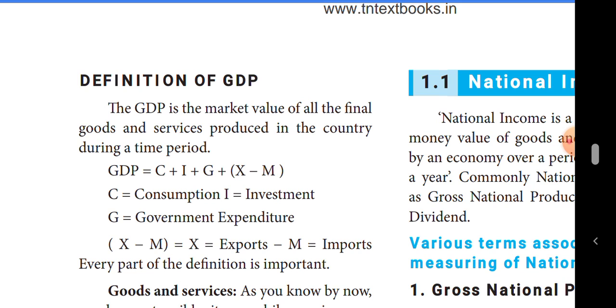Okay, students. From this definition, three things are very, very important. The first one is goods and services. Goods are the tangible items, while services are activities which are intangible. Goods means tangible.